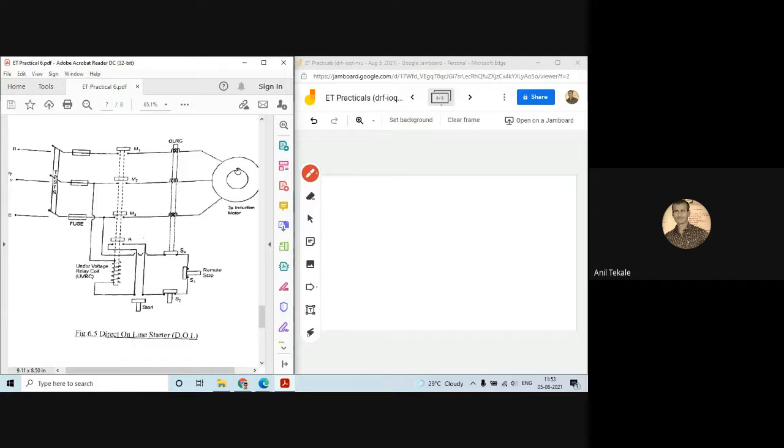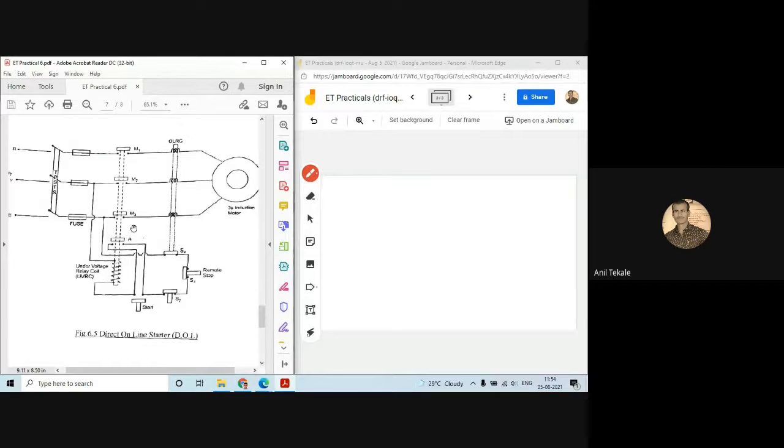Okay, second thing, if we press the stop button, here is a stop button, then what happens? If we press the stop button, this OLRC, that means overload relay coil, will de-energize. Once it de-energizes, it releases the plunger, and then M1, M2, M3 will reopen, or we can say they will be open circuited.